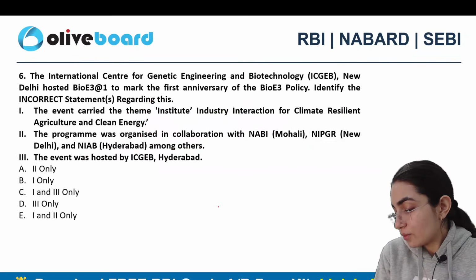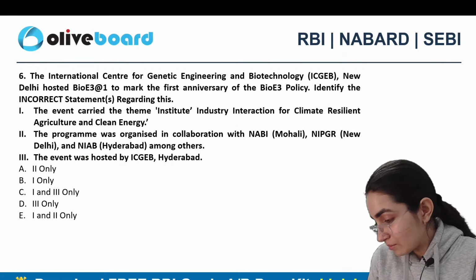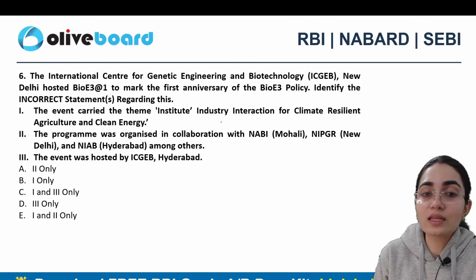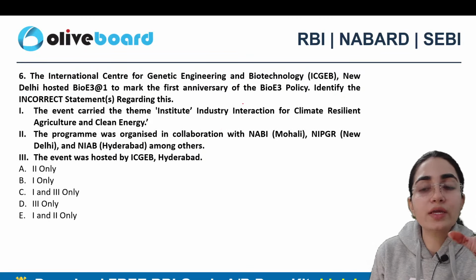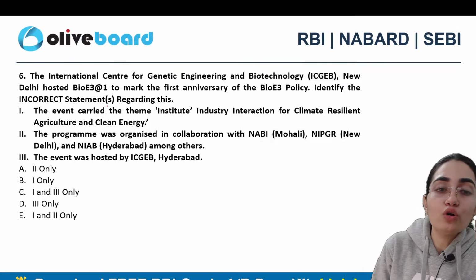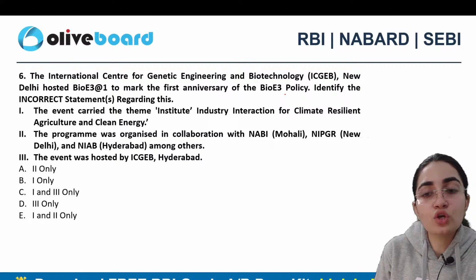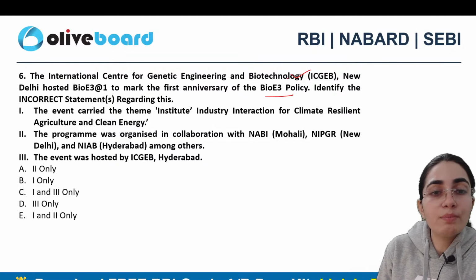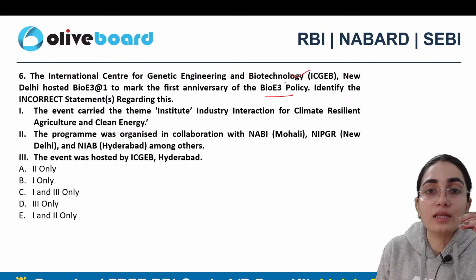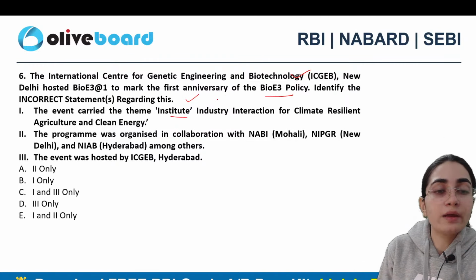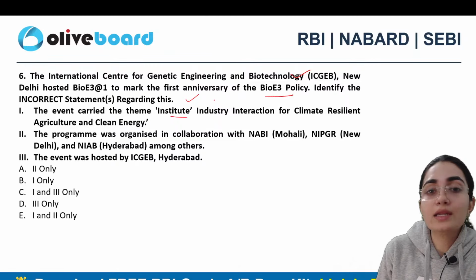Okay. Next question. Hi Sri Ram, you've given me the correct answer here. Next question says, the International Centre for Genetic Engineering and Biotechnology, New Delhi, hosted BioE3 to mark the first anniversary of the BioE3 policy. Now, you need to identify the incorrect statement here. The theme was Institute Industry Interaction for Climate Resilient Agriculture and Clean Energy.